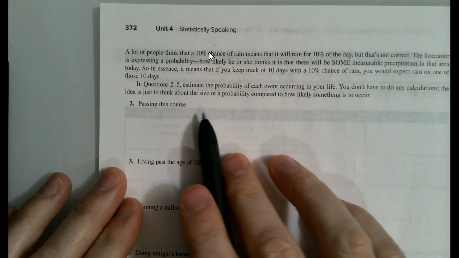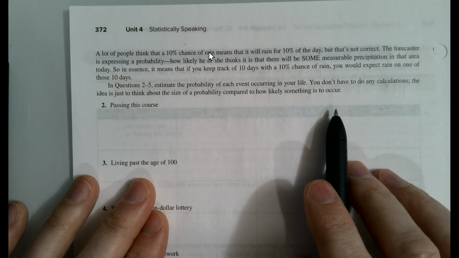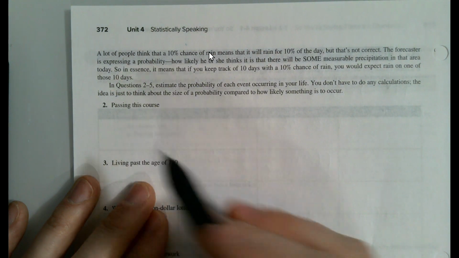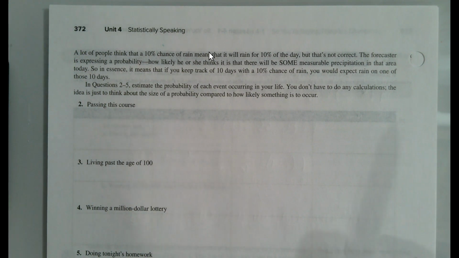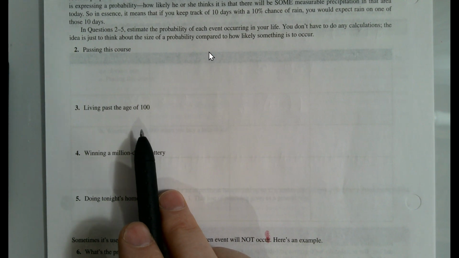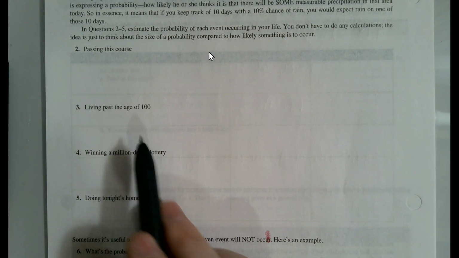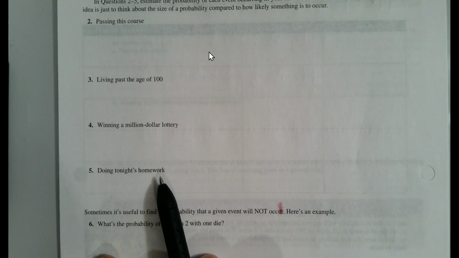Here's some other places where we could do some subjective probabilities, where you're not really going to do calculations. Like, what's the probability you're going to pass this course? That depends on how much time you have to devote to studying, right? How about the probability you're going to live past the age of 100? Well, that might depend on the genetics that you have, your lifestyle, how much exercise you get, what kind of food you eat. That's a difficult one to calculate. Winning a $1 million lottery, we can calculate that one pretty clearly. Doing tonight's homework, again, that's going to be your emotional feelings, like how much rest did you get, where you're at. That's going to be difficult to calculate directly.